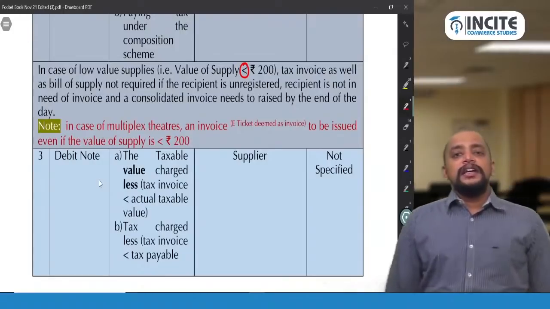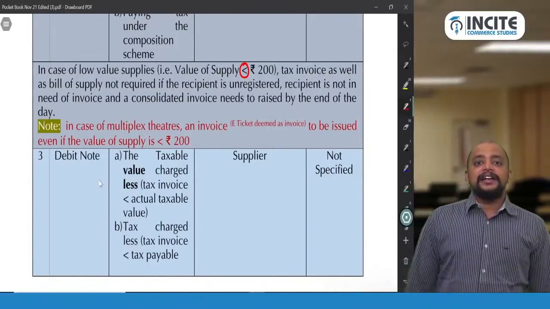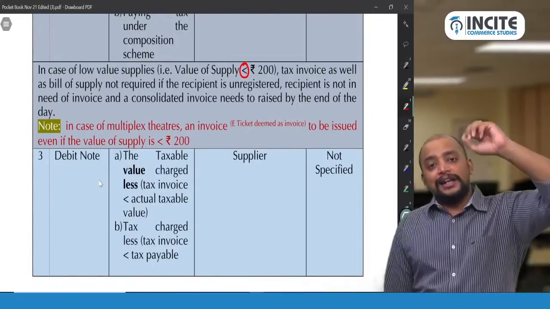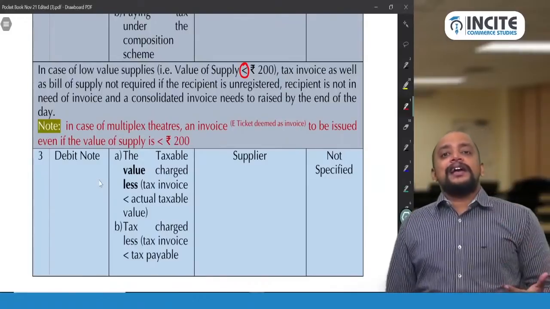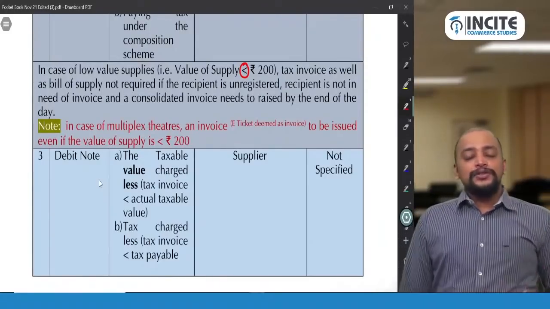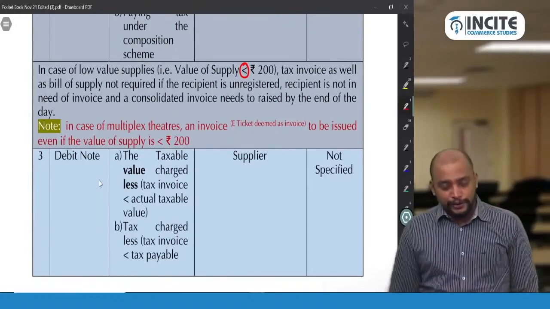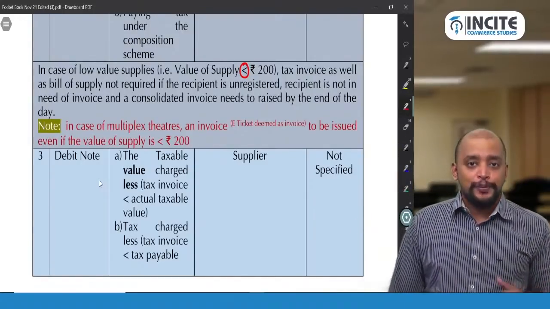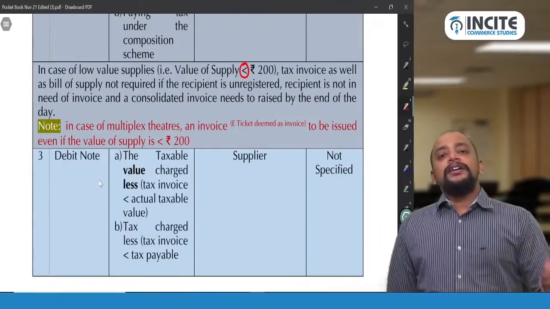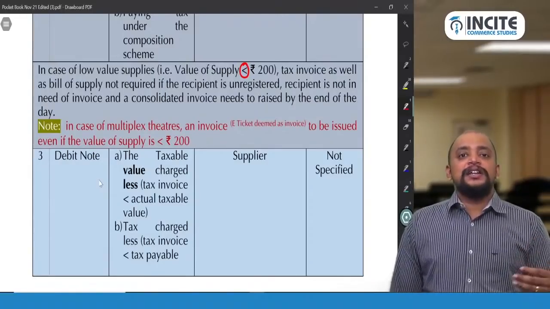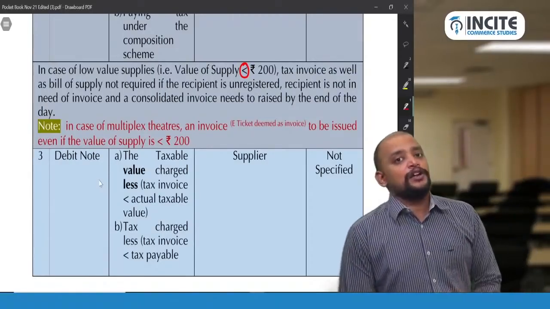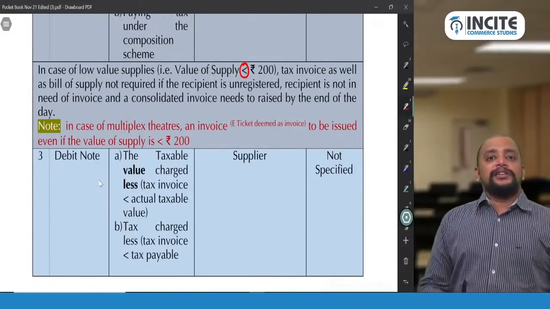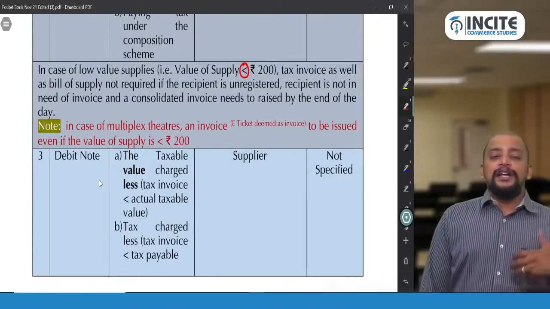The exception is in case of entry tickets in a cinema theatre, a multiplex theatre. Even if the ticket price is less than 200 rupees, a tax invoice is required to be issued. In that case, the tax invoice is nothing but the e-ticket. So e-ticket is deemed to be a tax invoice. Understood or not? So again I am repeating, in case of low value supplies, that is value of supply less than 200 rupees, generally a tax invoice is not required. But if it is an entry ticket in a multiplex cinema theatre, even if the value of supply is less than 200 rupees, an invoice is required to be issued. What will be taken as invoice in that case? E-ticket will be deemed to be invoice.